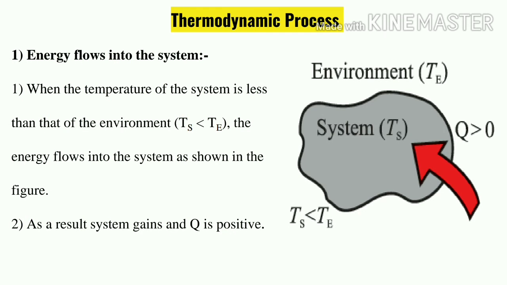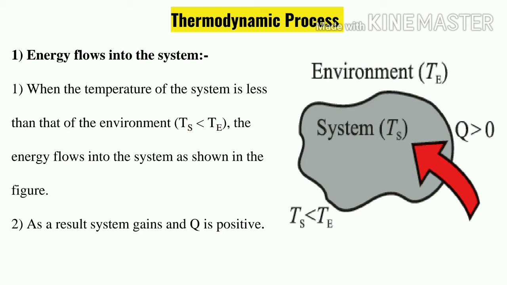Next one, energy flows into the system. When does energy flow into the system? When the temperature of the system is less than that of the environment. Take for example, inside a beaker I have taken cold water. As the water is cold, the temperature of the system is less than the temperature of the surrounding, the environment. So heat will flow from the environment towards the system.